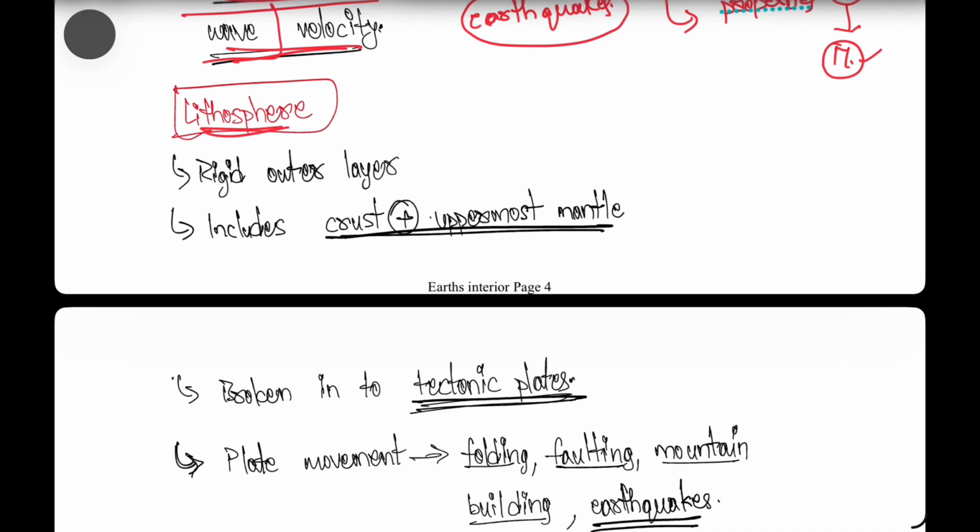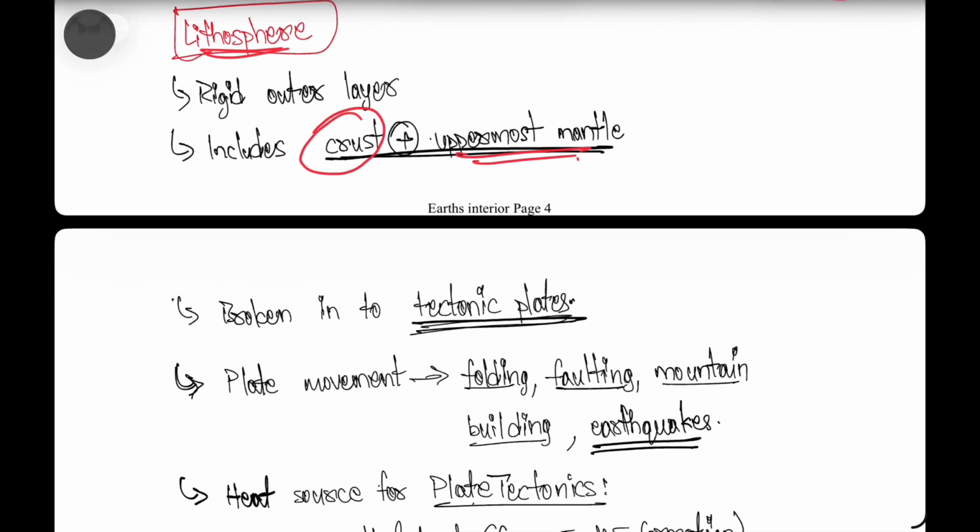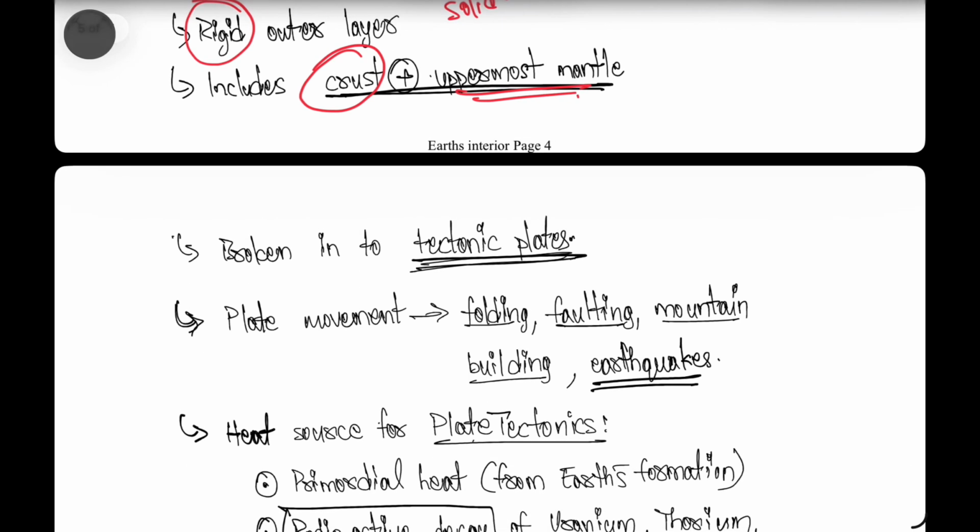What is the lithosphere? The crust plus the uppermost mantle region is called the lithosphere, and it is rigid in nature. It is not liquid, it is solid in nature. The lithosphere itself is broken into different tectonic plates. What is the meaning of different tectonic plates?